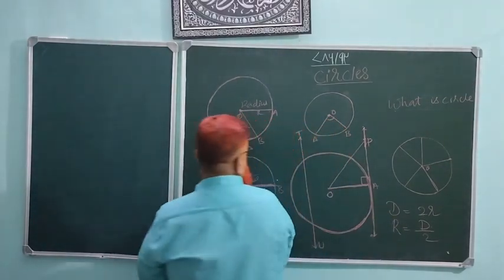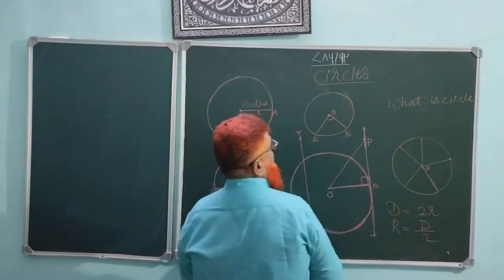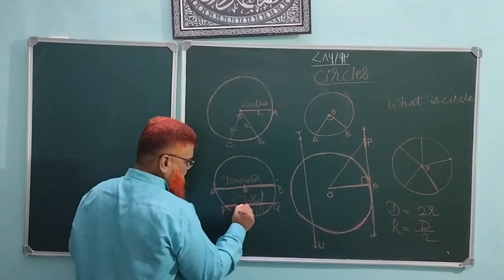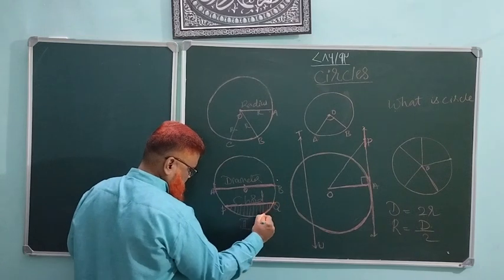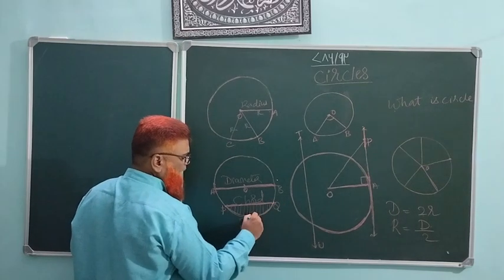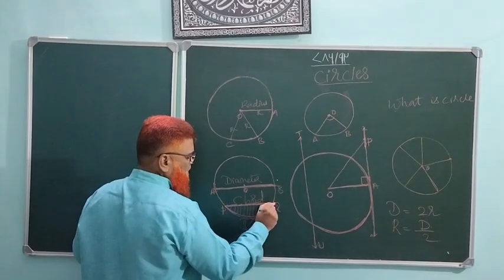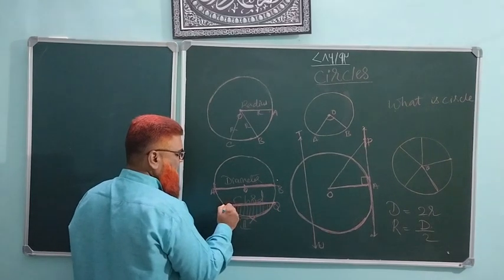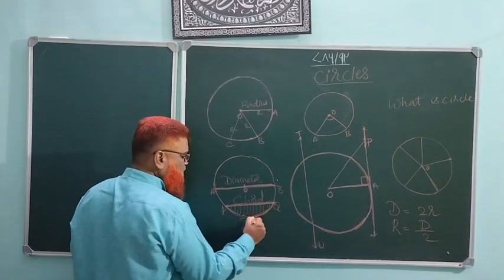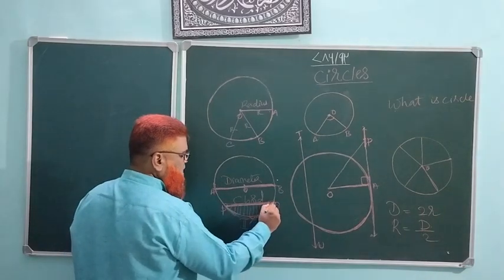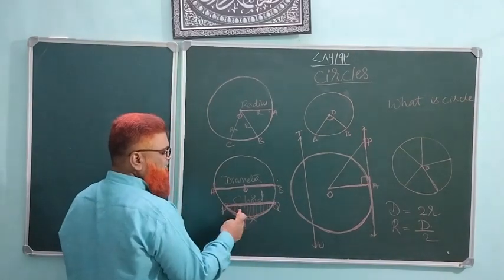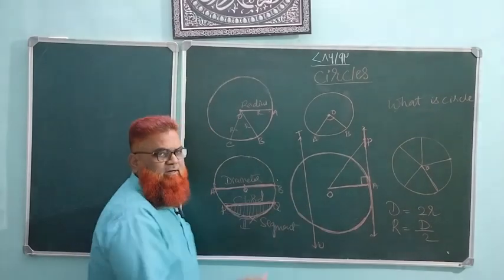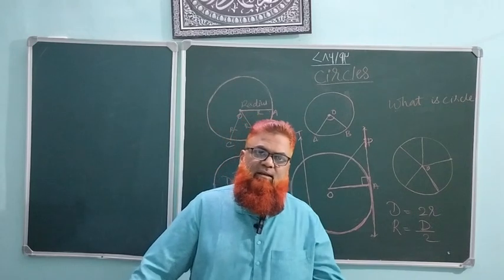Okay. The next thing is, here there is another figure. You can see that this is a chord PQ and this is an arc PQ marked through X. PQ is an arc through X joining the 2 points on a circle. So PQXP, this portion of the circle, is called a segment of a circle.